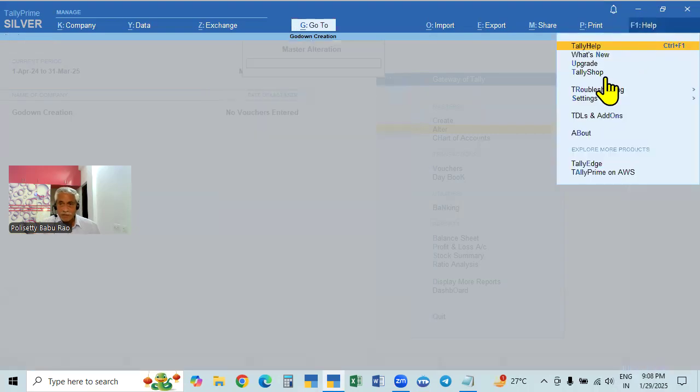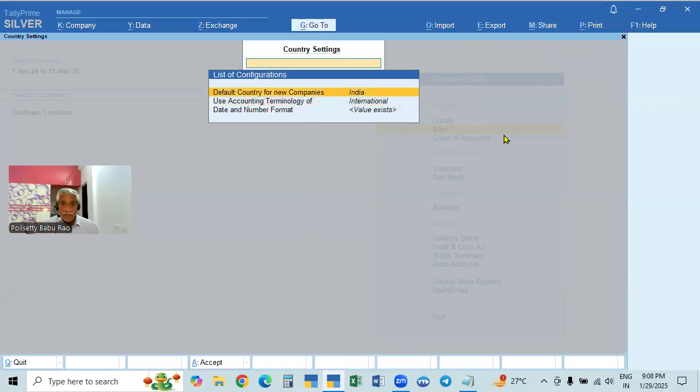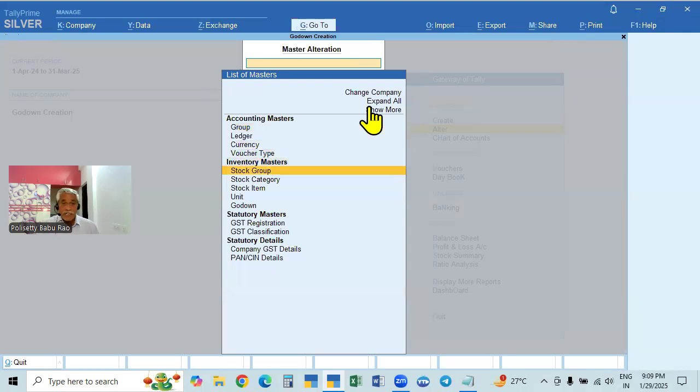If you want Indian terminology, godown, go to settings and come down with the arrow, press enter, and it becomes yes, India and SAARC. SAARC has some member countries. SAARC means South Asian Association for Regional Cooperation. For the members of that association and India, the terminology is godown, and for all of the rest of the world, which is called international, the terminology is location.